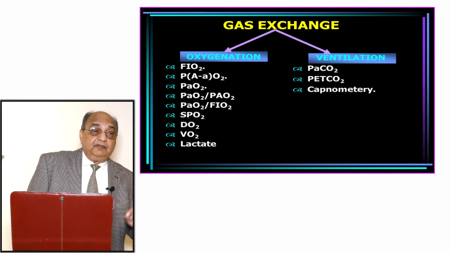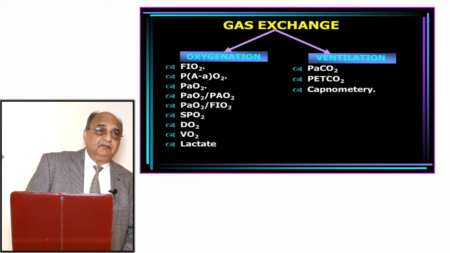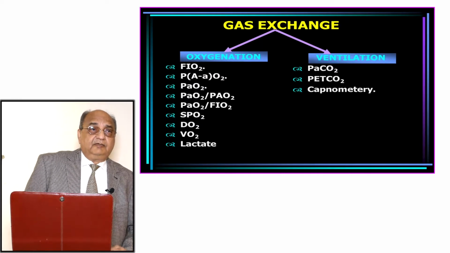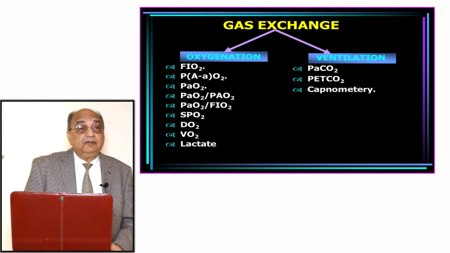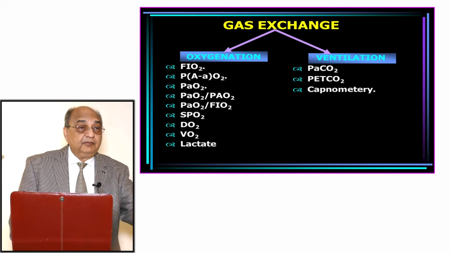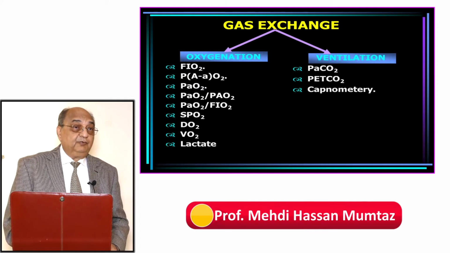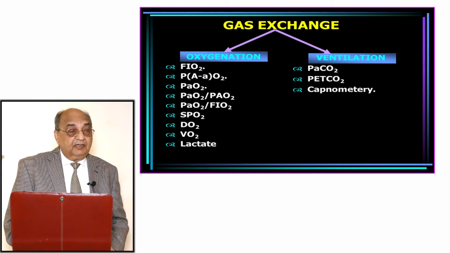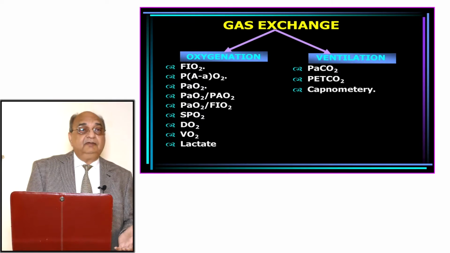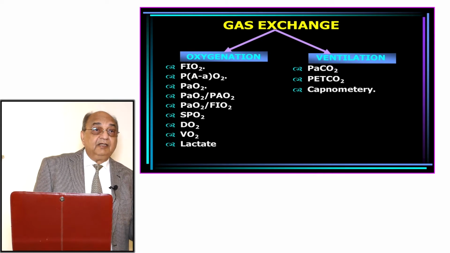Now, ventilation, when we use the word ventilation, we should think about the carbon dioxide. Ventilation is related to carbon dioxide, very little related to oxygen. In oxygenation status, we'll have to look how much oxygen we are giving to the patient. At what pressure we are giving oxygen to the patient. It means we need to know the FiO2 and PiO2 also. Then when the gases, oxygen reaches in the alveoli, what is the pressure over there? That's called P big AO2, partial pressure of oxygen in the alveoli.